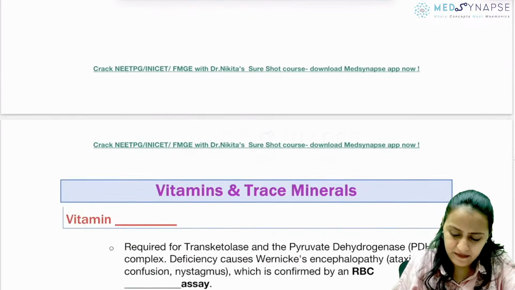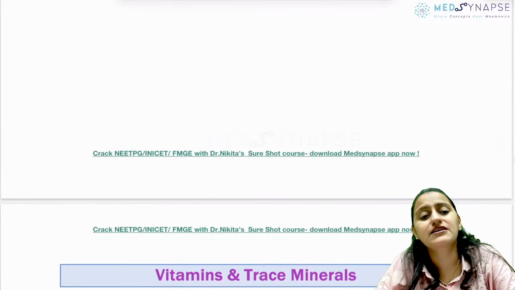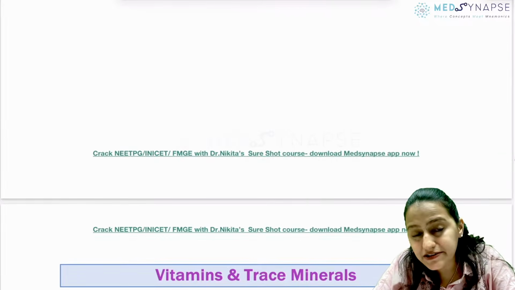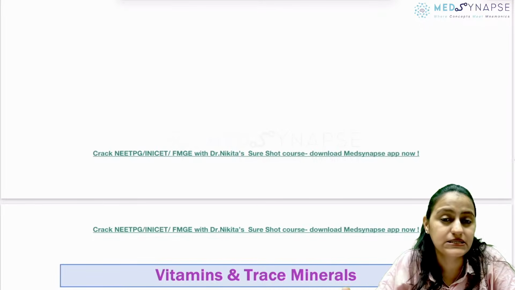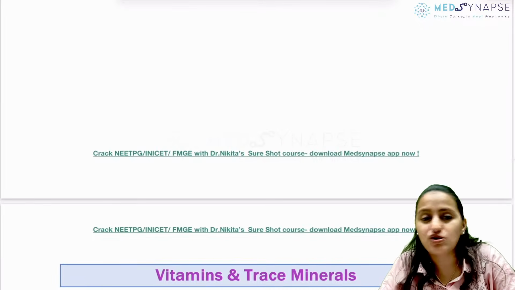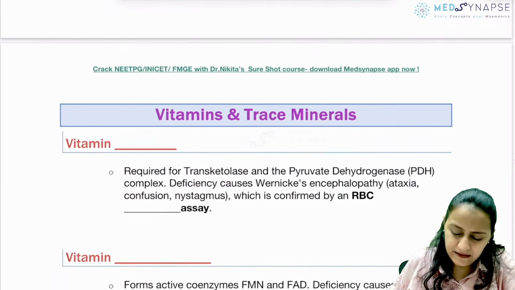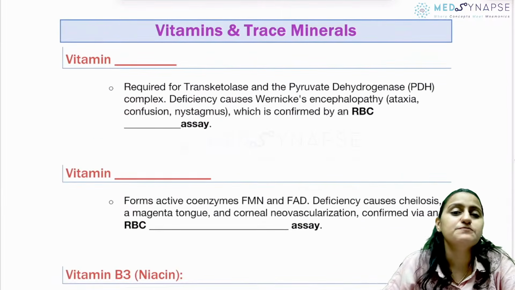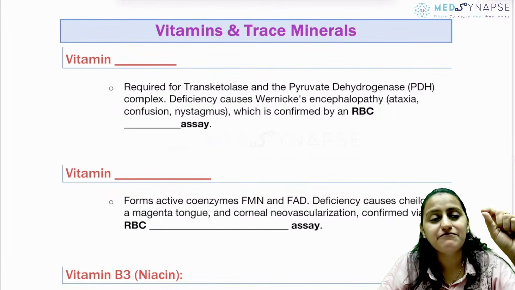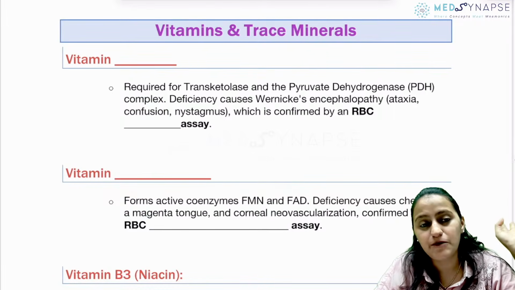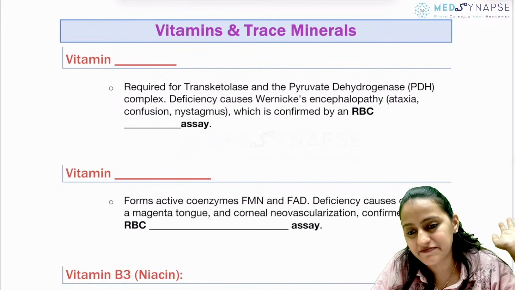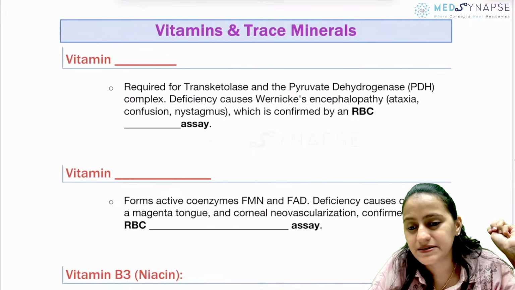Again, I have not discussed essential fructosuria, hereditary fructose intolerance, all of that here. Again, that has been discussed in the short course on the MedSynapse app. Okay? Going to the most important topic in biochemistry. Every exam will have a question on this topic, the vitamins and the minerals. Very, very important. Okay?